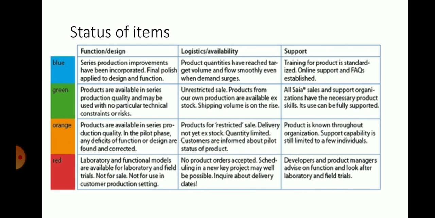Here the blue stage means product quantities have reached the target volume. It gives the status of that item and flows smoothly when demand surges.